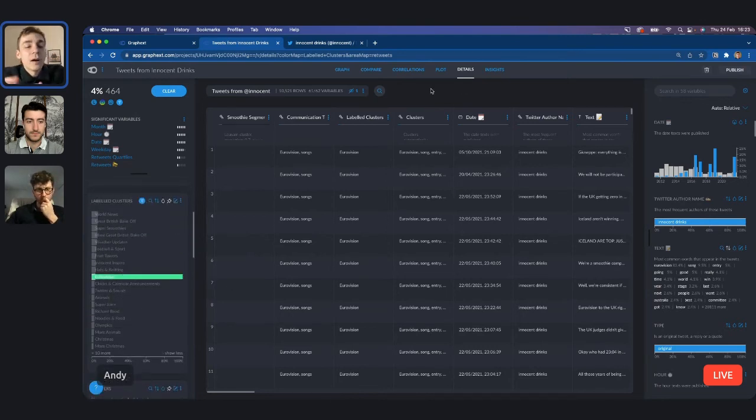So one thing that I might want to do in the future is really narrow in on this analysis, build a completely different project just using this data set of only 464 tweets. So what I'll do now is just click here. I can either download it as an Excel file or a CSV, and I can use that in external platforms, or I can make a copy in the datasets panel.